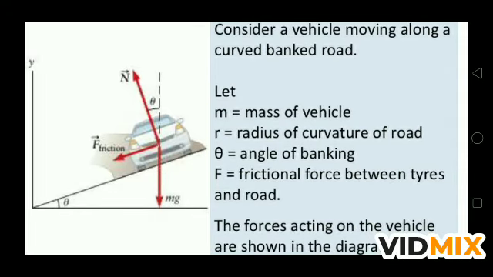The forces acting on the vehicle are shown by the red arrows. N is the normal reaction, perpendicular from the road to the car, mg is the weight of the car vertically downward, and f is the friction force between tire and road. These are the forces acting on the moving vehicle on the banked road.